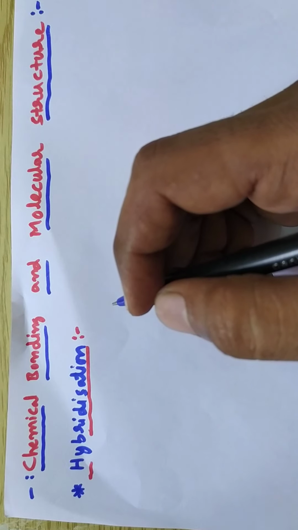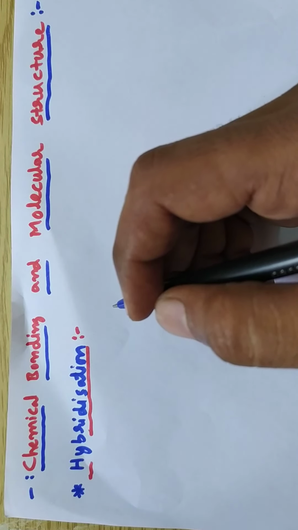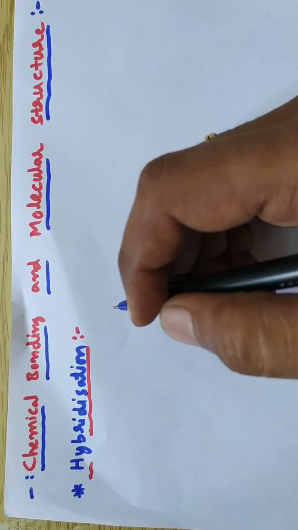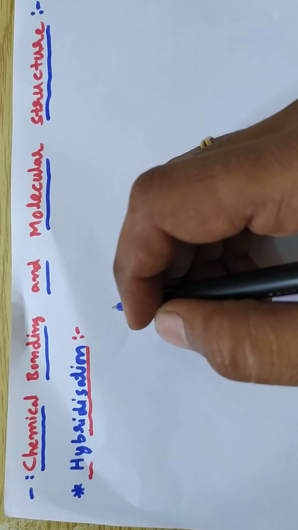Today's demonstration chapter name is chemical bonding and molecular structure. From that, the subtopic is hybridization. First of all, what is meant by hybridization? I am going to discuss.